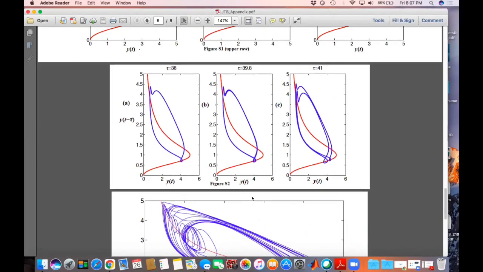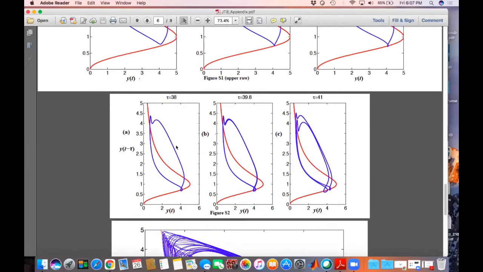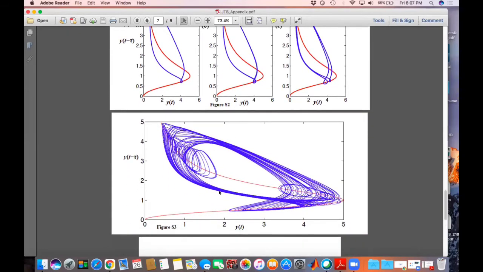Here you can see that this is the structure at some point. Here you can see that these curves are getting a little bit thick. This is thick only for the reason that after that you can see period doubling, because the same structure is replicated here. And if it keeps on occurring, then you will have this kind of complicated chaotic structure.